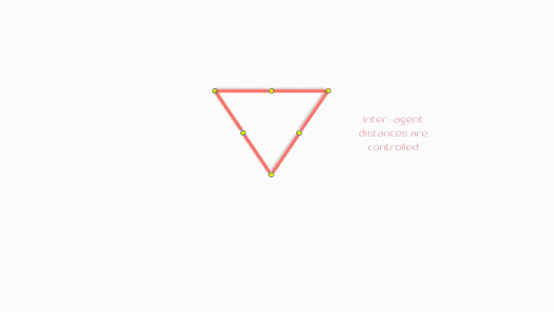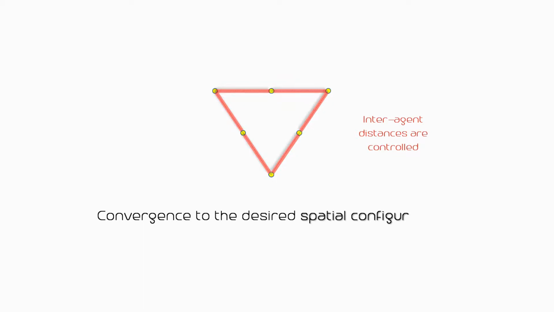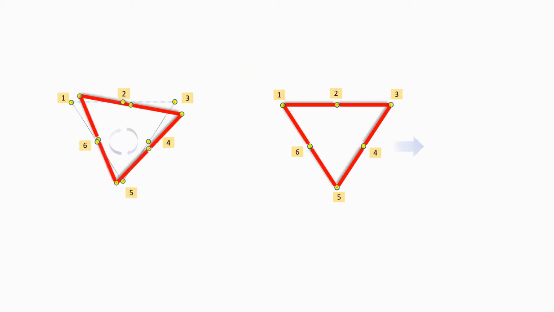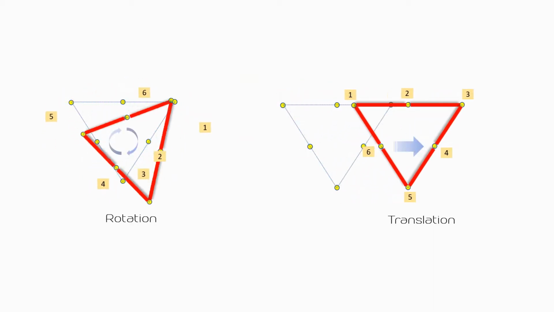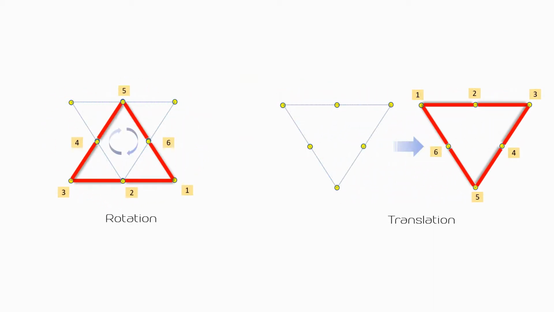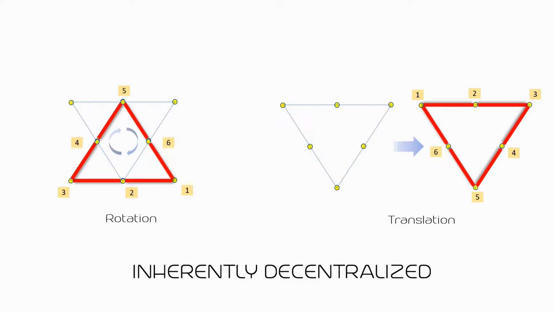A popular method used in formation control attempts to regulate a set of inter-agent distances to prescribed values. In this method, the main concern is convergence to the desired spatial configuration, irrespective of its global position in space. That is, the formation is acquired up to rotation and translation of the whole set of agent positions. As a result, this method is inherently decentralized, since it can be implemented in each agent's local coordinate frame.